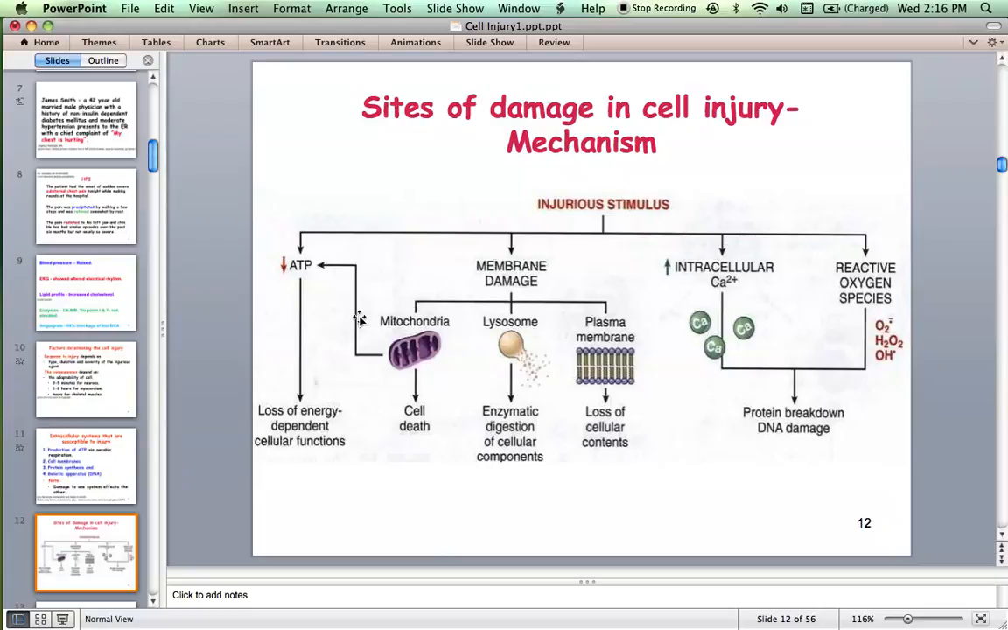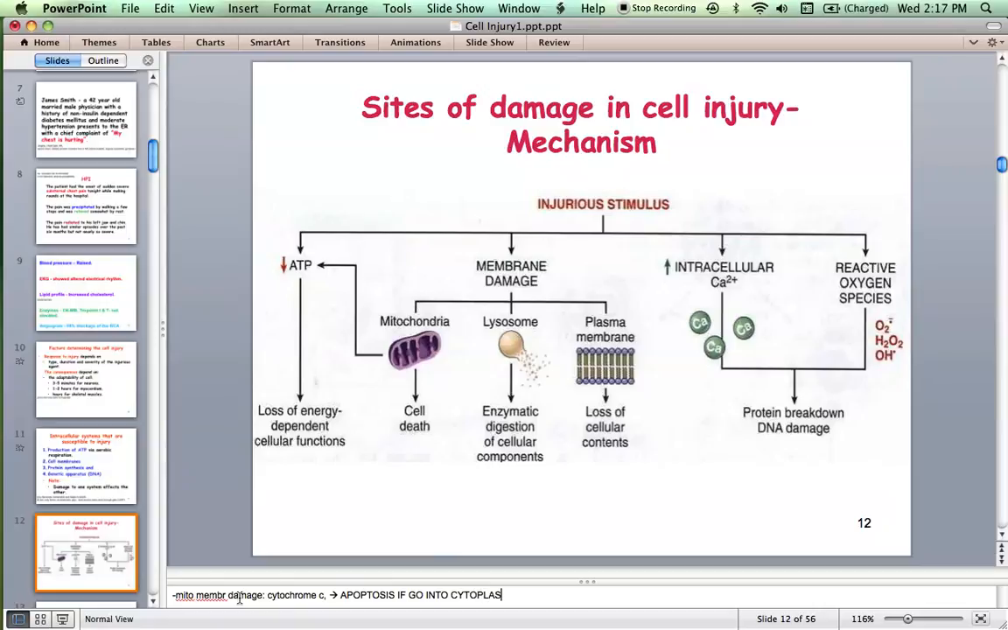So what happens if mitochondrial membrane is damaged? There is a molecule called cytochrome C, which is one of the molecules involved in the electron transfer chain. Apoptosis. Yes, if the cytochrome C escapes into cytoplasm, the cell undergoes apoptosis. And if lysosomes get ruptured, hydrolytic enzymes, yes, autolytic enzymes. And if cell membrane gets damaged, there is loss of cellular contents.